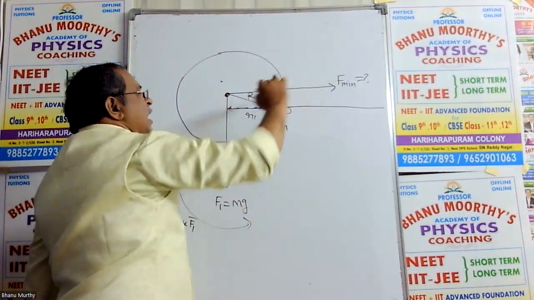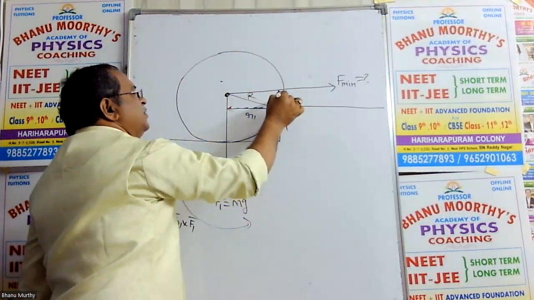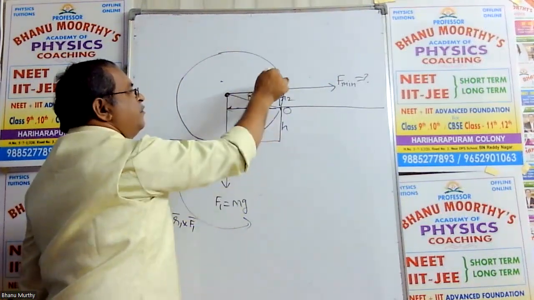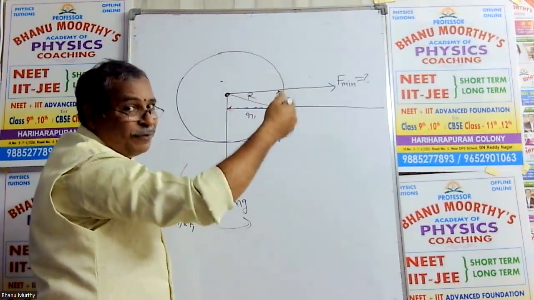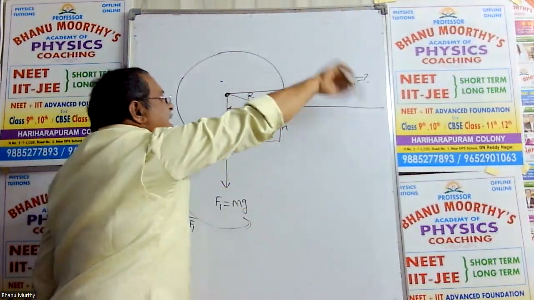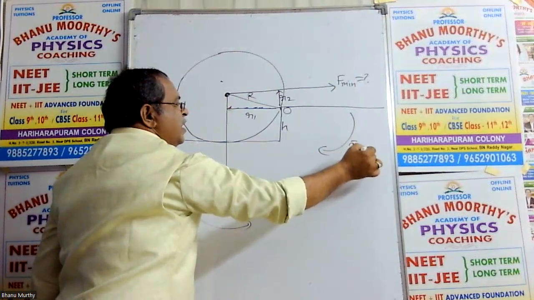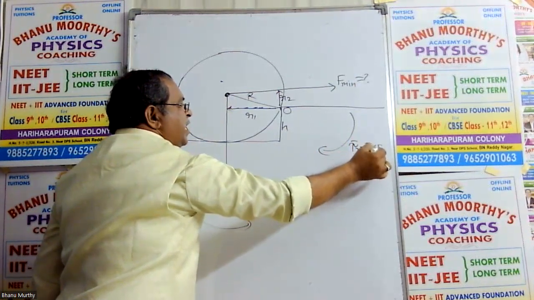And this is the distance R2, from the tilting point to the position of the second force. R2 bar cross F2 bar. This is clockwise. So tau2 equals R2 bar cross F minimum bar.